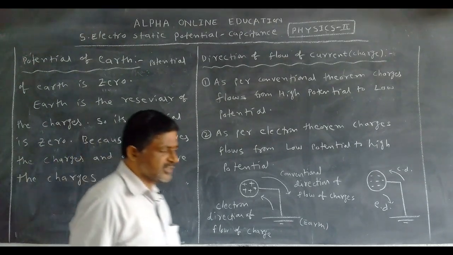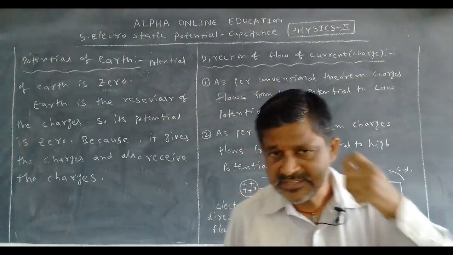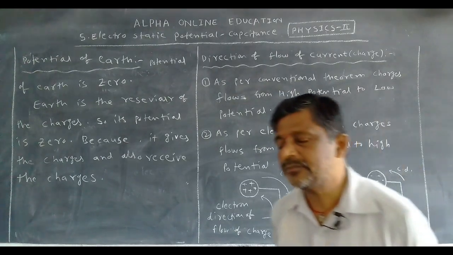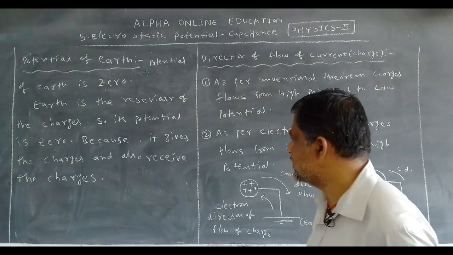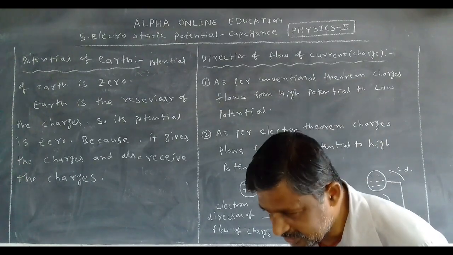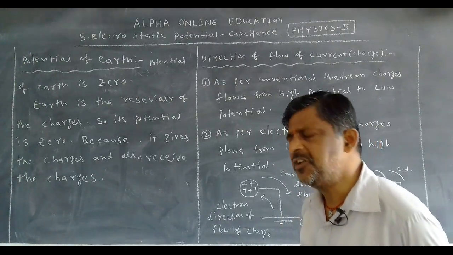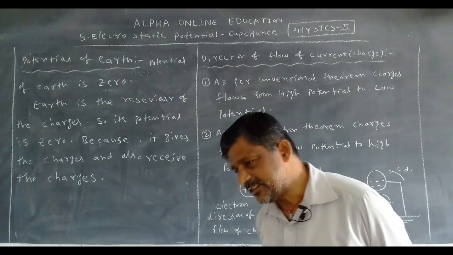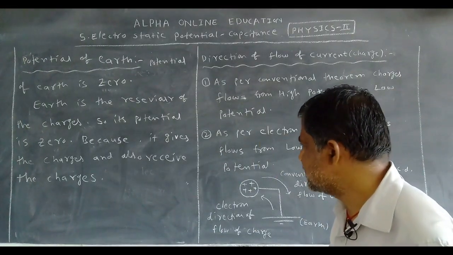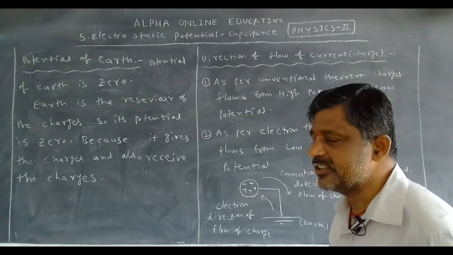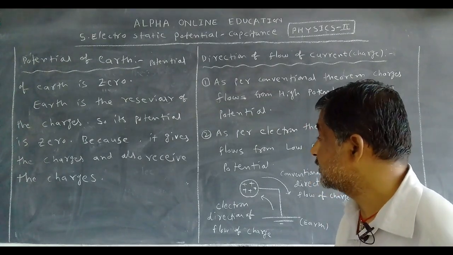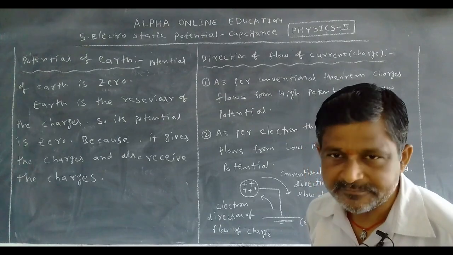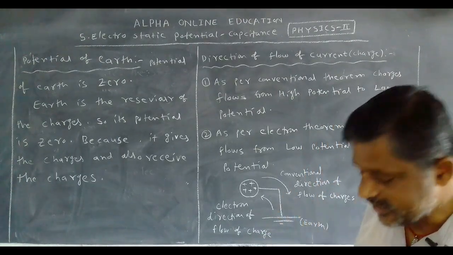Okay, how much is the potential of earth? The potential of earth is 0. Why? Earth is a reservoir of charges. It has more charges, meaning the number of positive charges and the number of negative charges present in it is large. That's why Earth is a reservoir of the charges, so its potential is 0. Because it gives the charges and also receives the charges, yet its potential does not change.